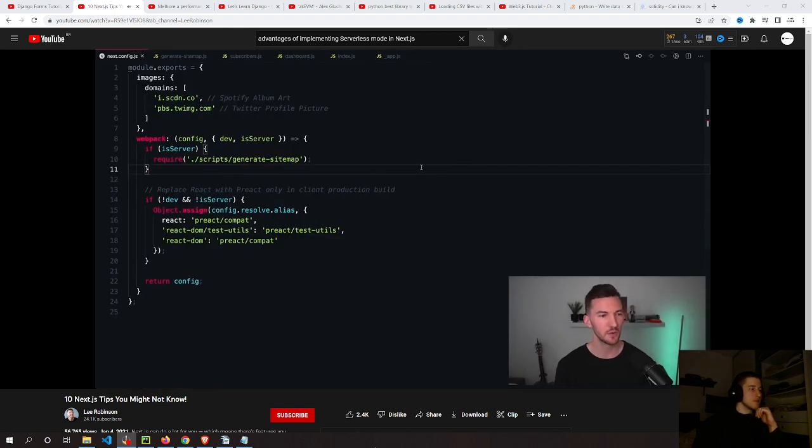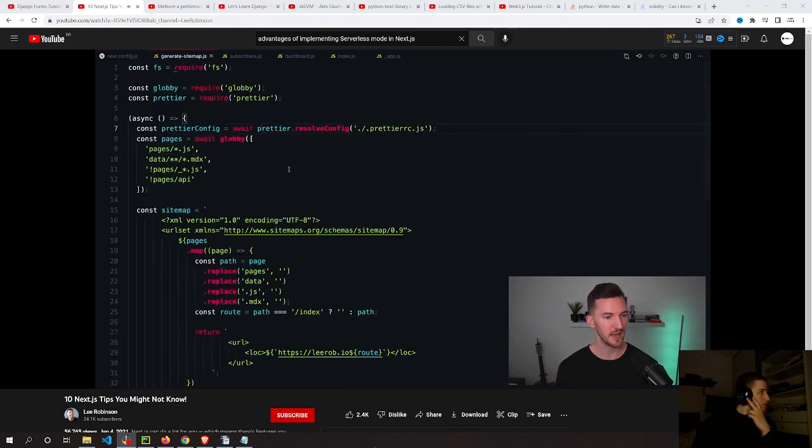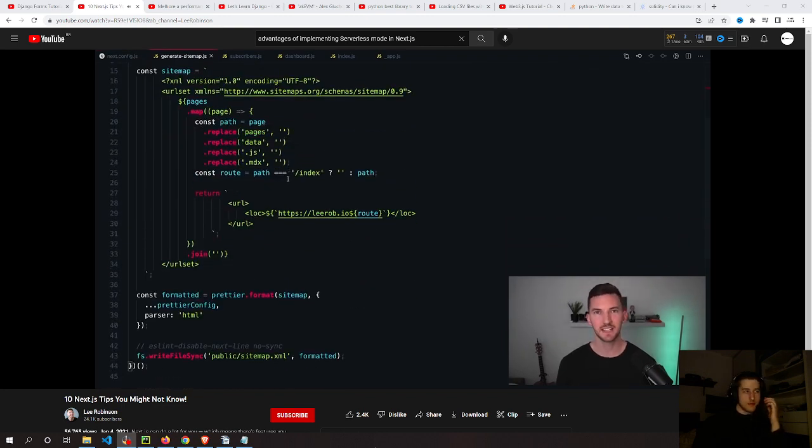Number four is hooking into the build process. I'll pull up some code for my personal site, lirod.io, which I'll link in the description below. It's open source. When I'm running next build, I want to generate a sitemap for my site. By overriding next.config.js, we can customize our webpack configuration and say when next build runs, I actually want to run this node script. I have a simple node script here that generates this sitemap, but this could be anything. It could be a sitemap script, RSS feed, indexing, a search with Algolia, anything.